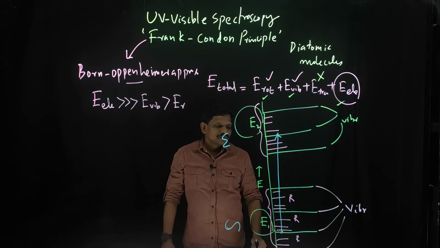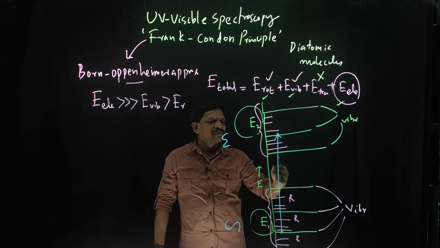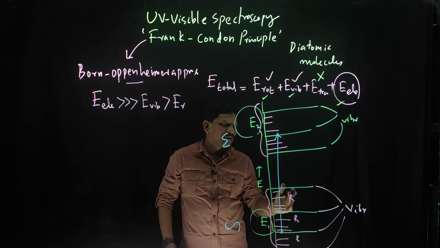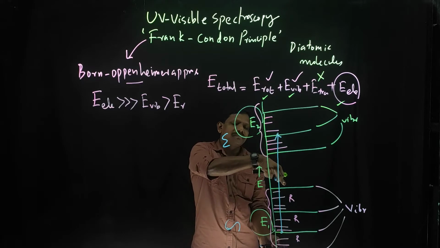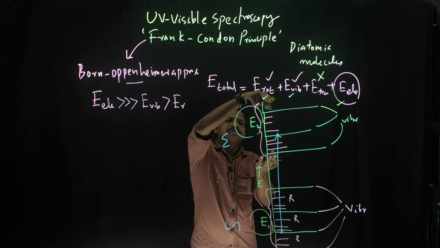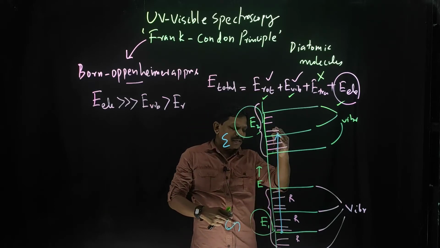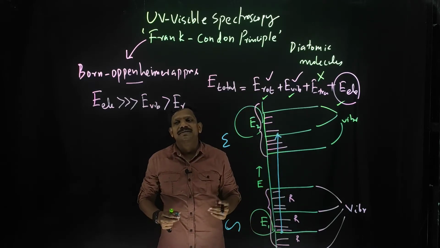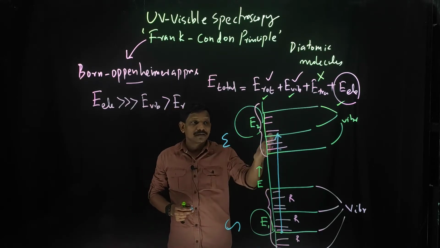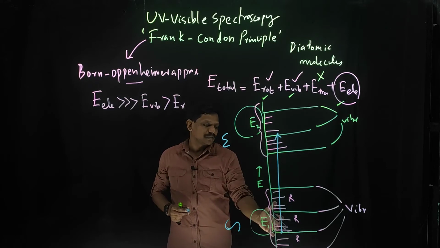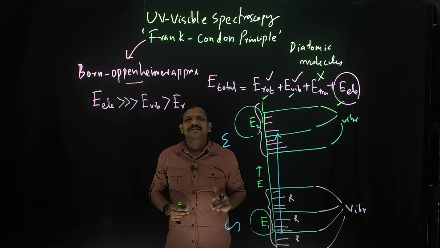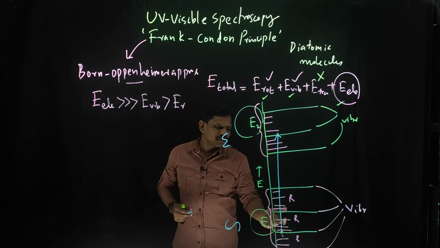Okay, so like this you can represent the electronic transition, and you see the electronic vibrational levels. This is the first electronic level, and this is the second electronic level, and you can see that a very high energy is needed for the electronic transition. So electrons undergo transition from the ground level to the excited state. So it needs more energy.